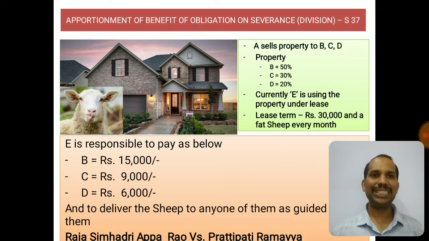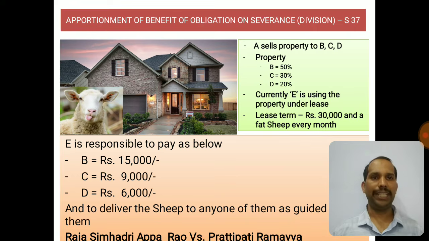Now, what does section number 37 say? Apportionment of benefit of obligation on severance or division. When there are multiple partners, what happens with this apportionment? Now, A has this beautiful home which is quite costly. B, C and D want to buy the home, but they cannot buy individually. So what do they do?